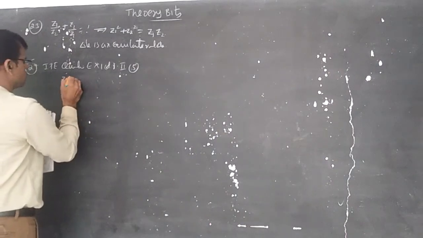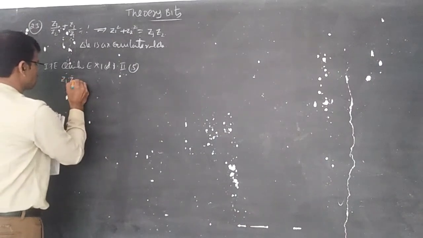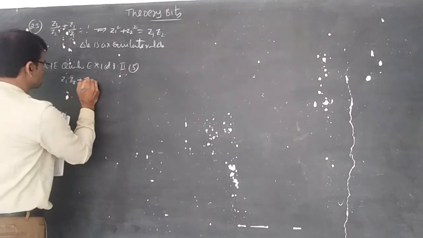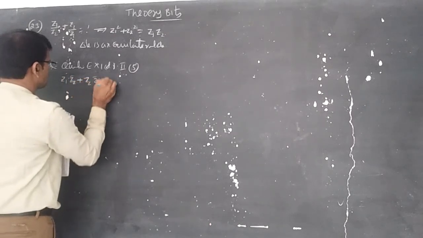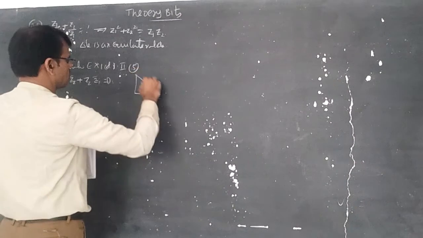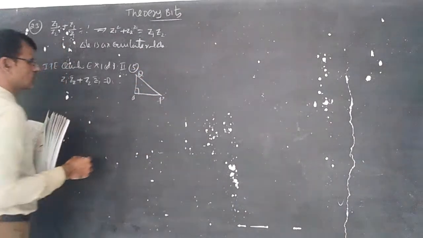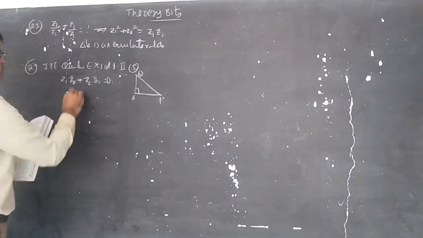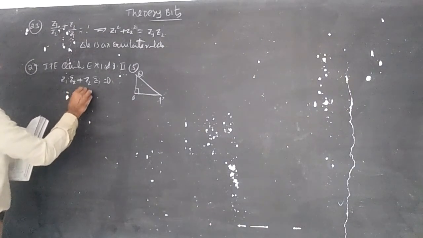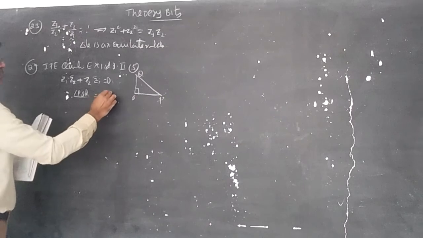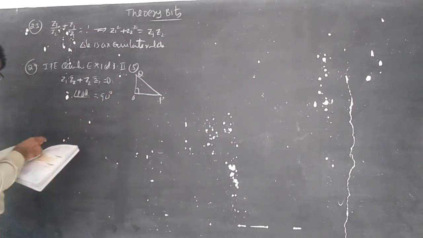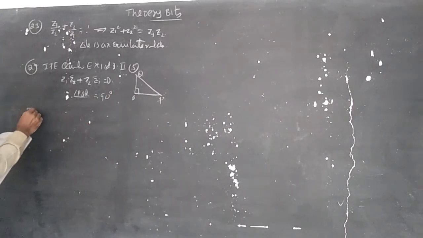There the question is given like this: Z1 Z2 bar plus Z2 Z1 bar is equal to 0. Then we have proved that, with O, P, Q, OP is perpendicular to OQ, angle POQ is equal to 90 degrees, as given in the IPE.